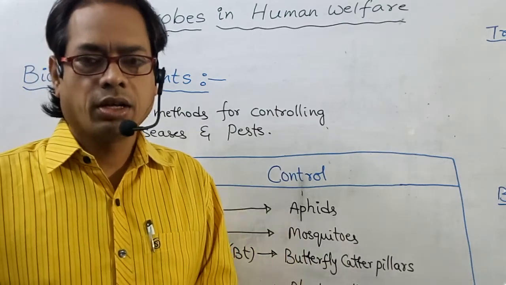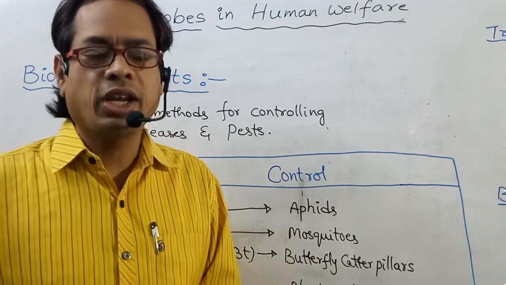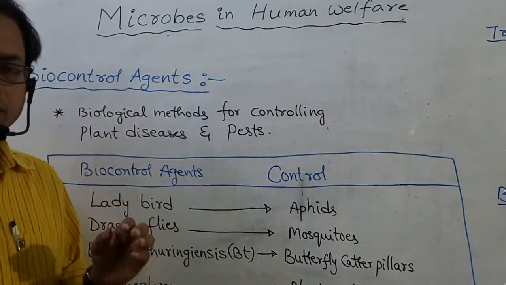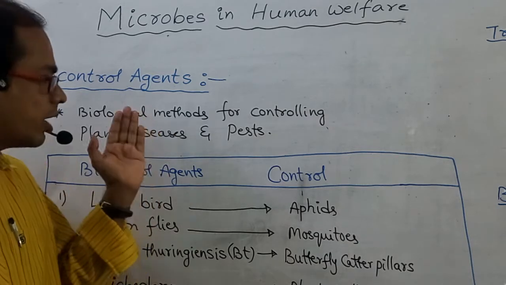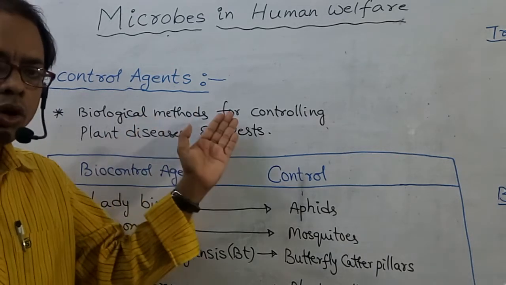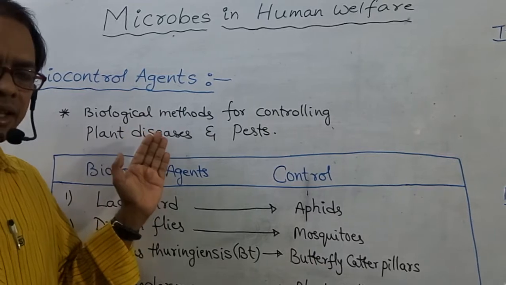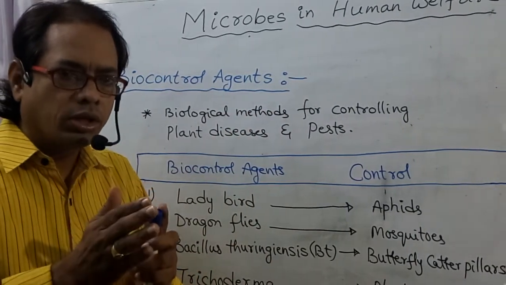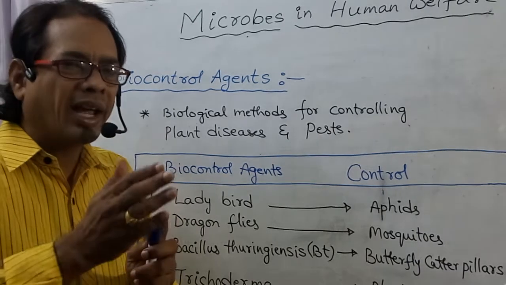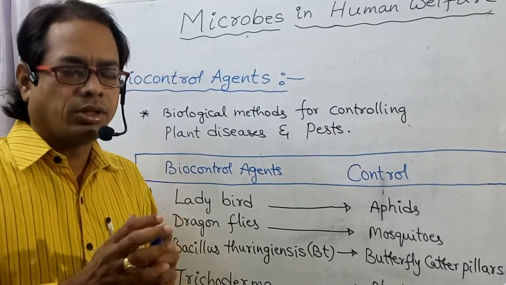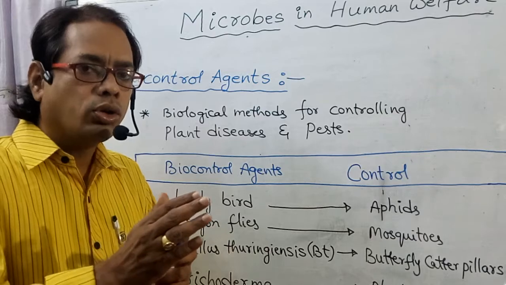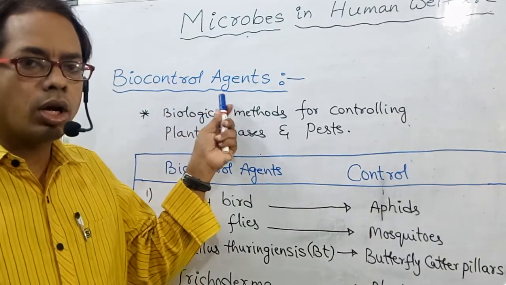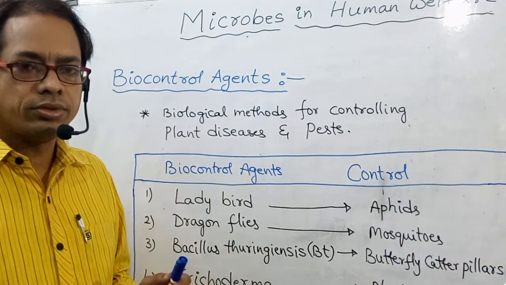So first of all, biocontrol agents. What is that? Biocontrol agents are the biological methods for controlling plant diseases and pests. Microbes are used to control plant diseases and pests, to control pathogens. Those are so-called biocontrol agents.